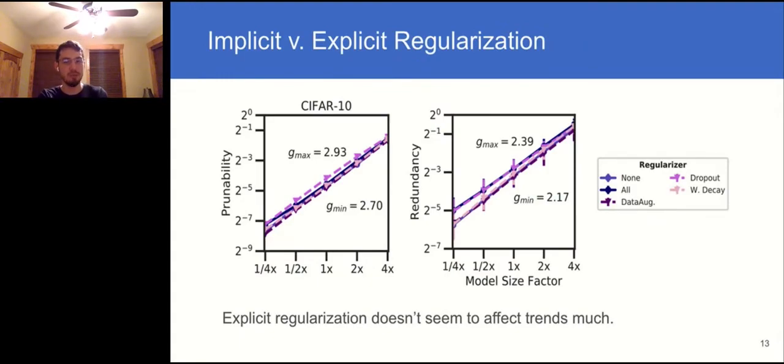Next, we're interested in implicit versus explicit regularization. What about the relation to explicit regularization? Here, we train AlexNets on CIFAR10 with explicit regularizers: dropout, data augmentation, weight decay, as well as all three together. And we see that although dropout seems to have a noticeable effect, which is kind of what you'd expect, honestly, the trend lines are pretty tight and regular, and so are the slopes. So this gives some evidence that implicit and explicit regularization may be in some meaningful ways doing different things to the networks here at the level of individual units.